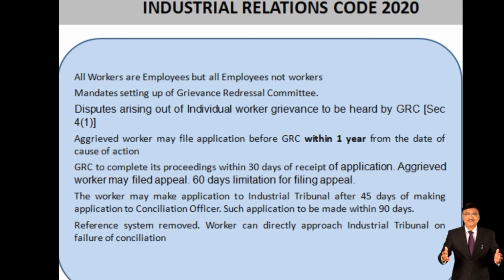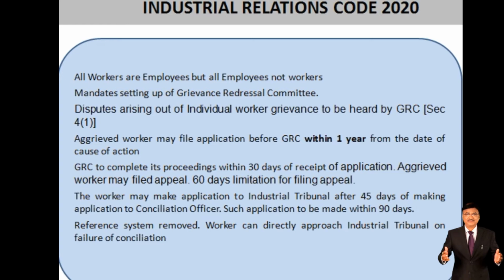Within 30 days of receipt of the application, the aggrieved worker may file an appeal. There is a 60 day limitation for filing an appeal. If the worker is aggrieved against the committee's findings and the result given from the inquiry or proceeding, the aggrieved employee has the right to file an appeal within 60 days of the outcome given by the grievance redressal committee.